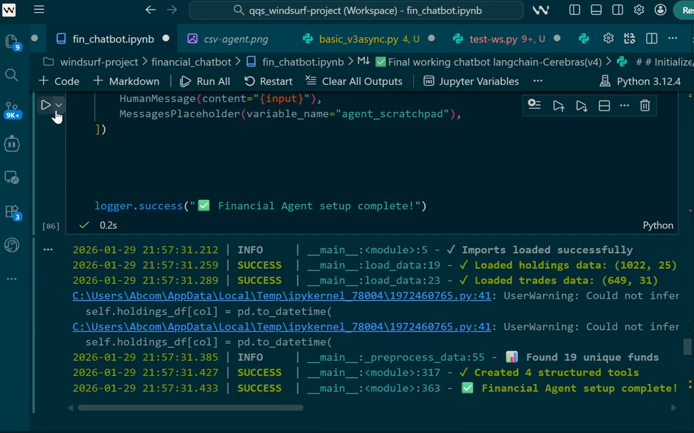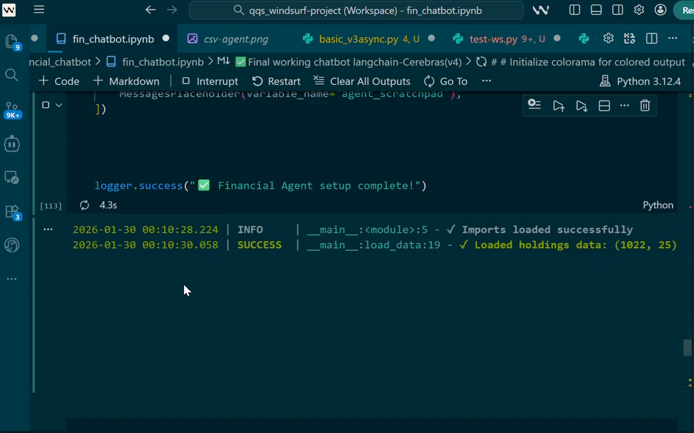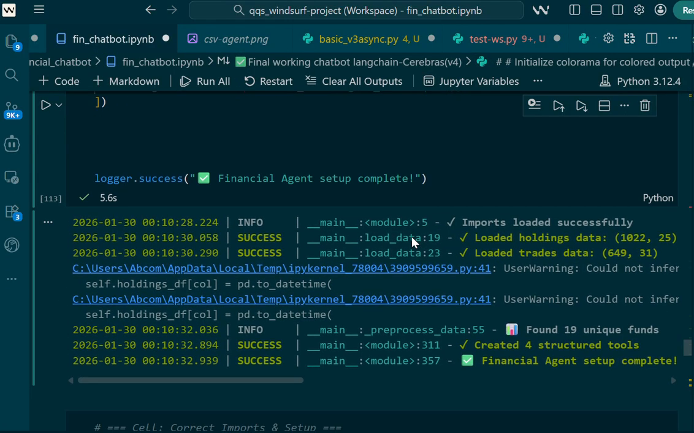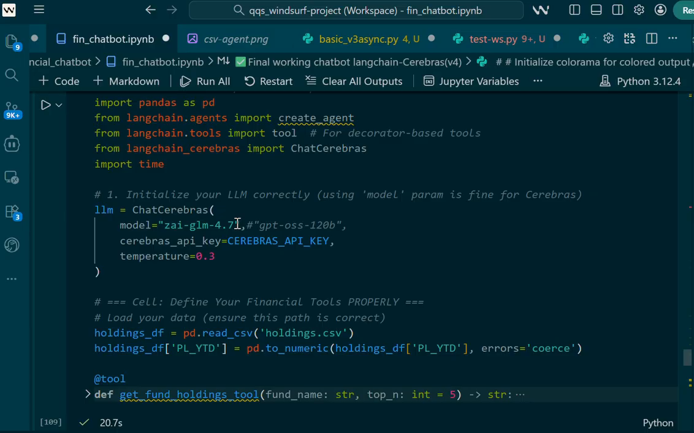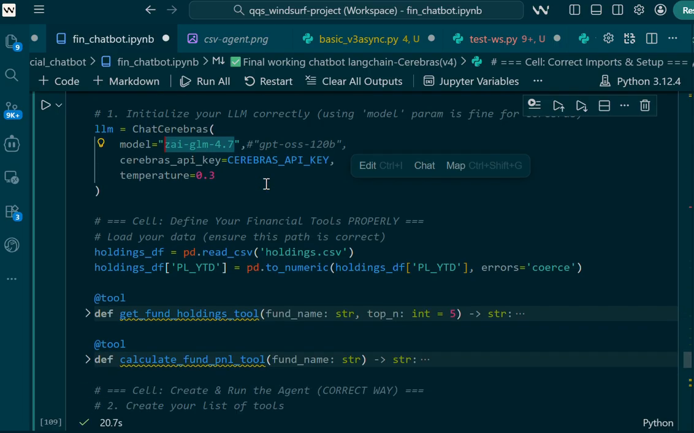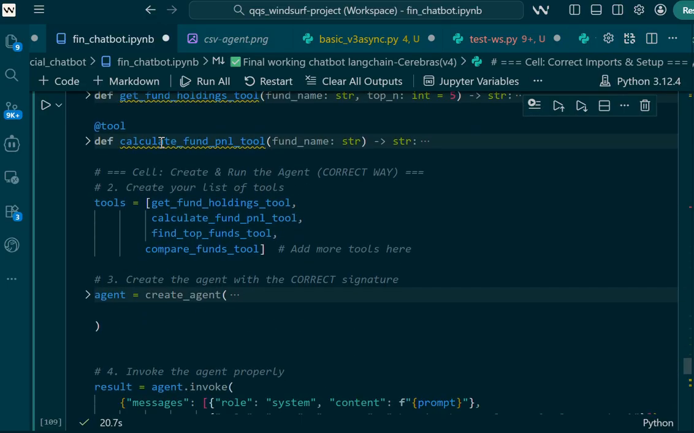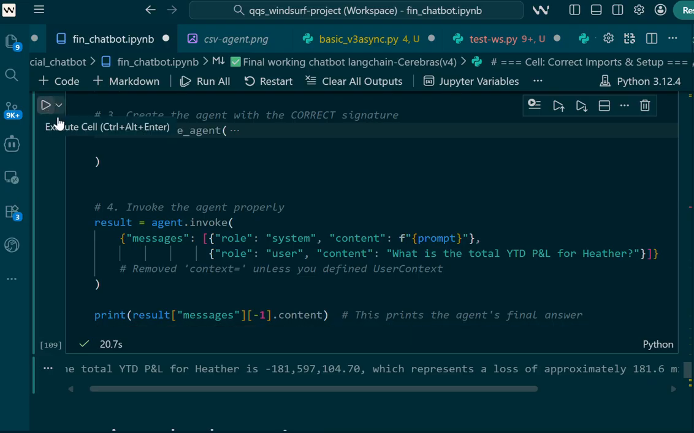And we are supposed to run this again. Now it has started running, so it is currently running the code. Here we have used this ZAI GLM model. We had initially used the GPT OSS 120 billion parameter model, but it didn't perform well. So instead we use this ZAI model, and we are starting this setup here with an initial query.